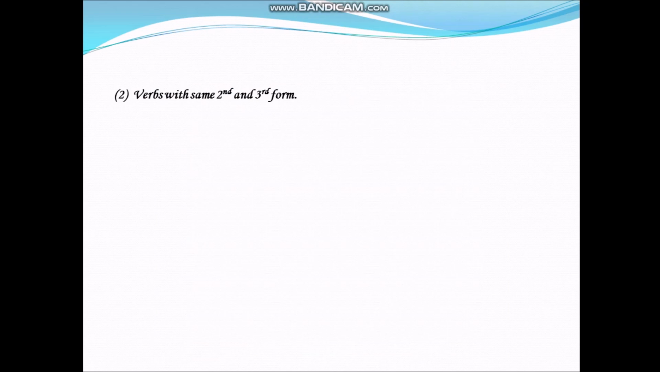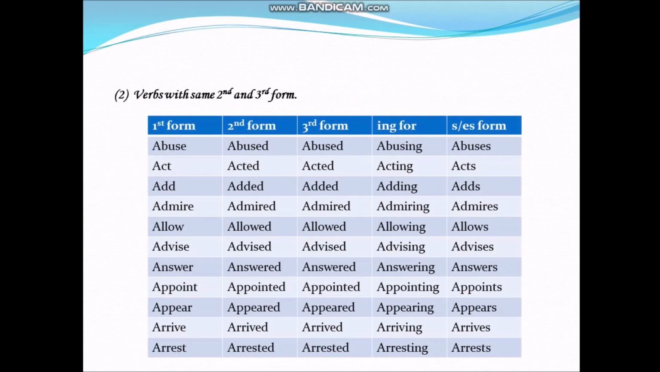Now see, verbs with same second and third form. Here you can see like abuse, abused, abused, abusing, abuses. Here you can see second and third form are same. Similarly, act, acted, acted, acting, acts, and many more.